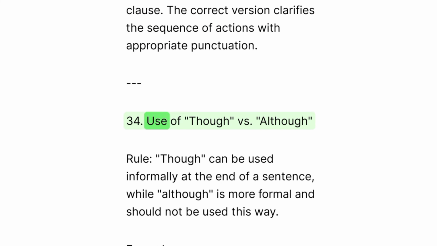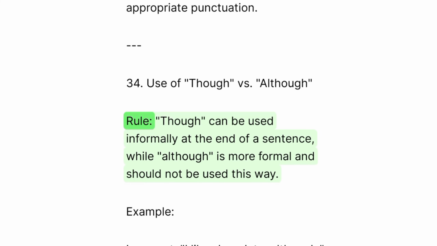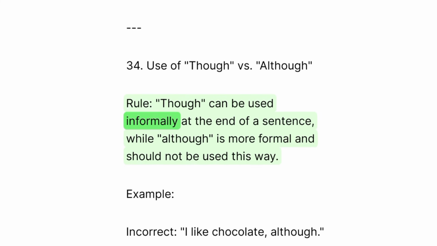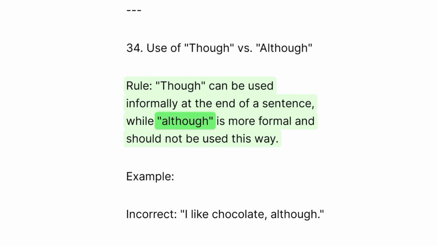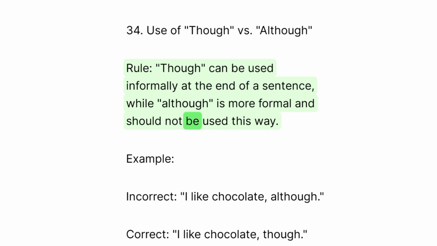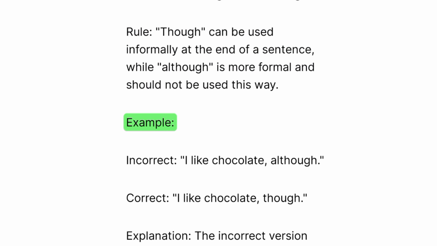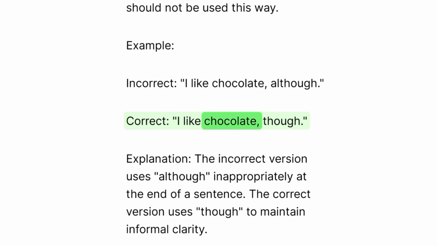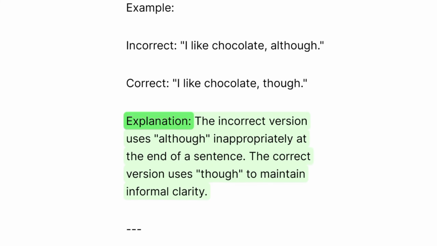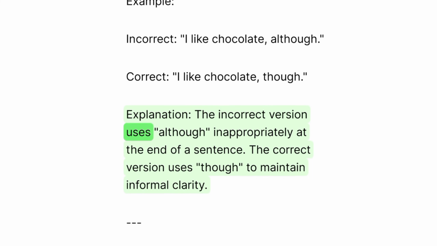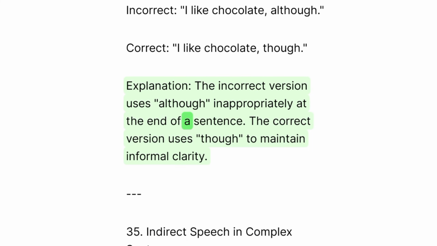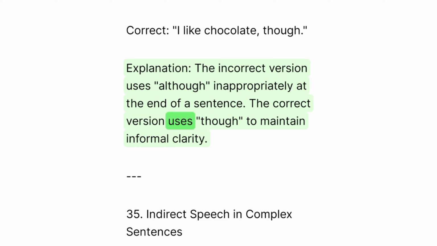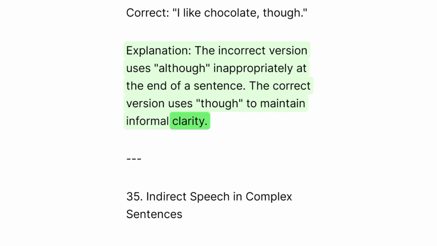34. Use of though versus although. Rule: though can be used informally at the end of a sentence, while although is more formal and should not be used this way. Example: incorrect. I like chocolate, although. Correct. I like chocolate, though. Explanation. The incorrect version uses although inappropriately at the end of a sentence. The correct version uses though to maintain informal clarity.